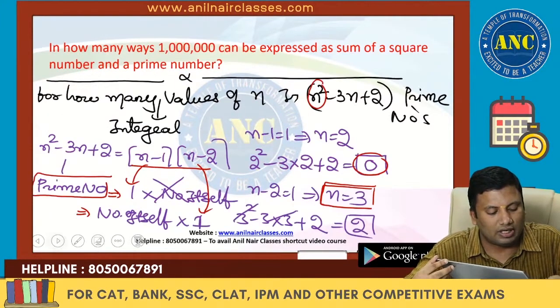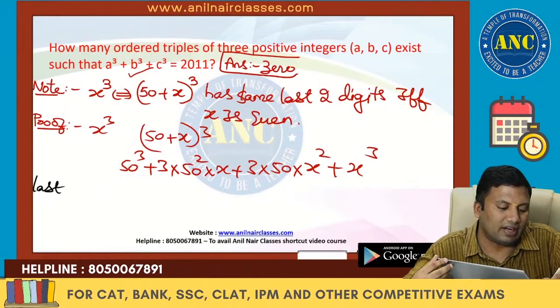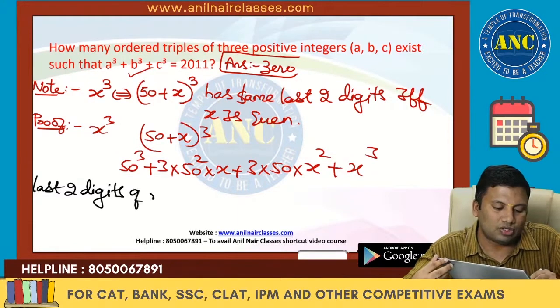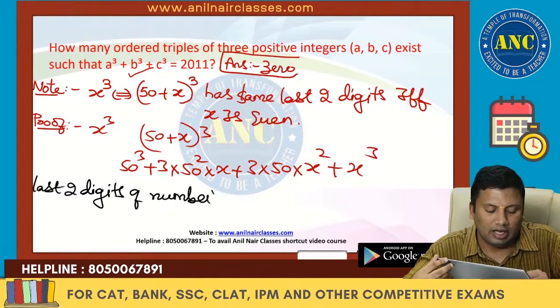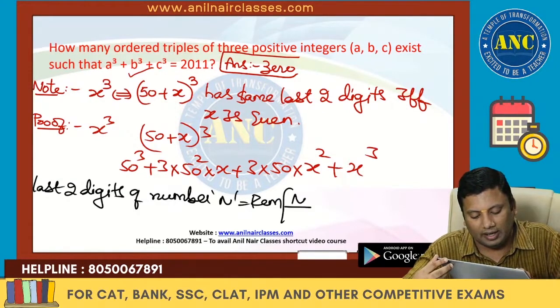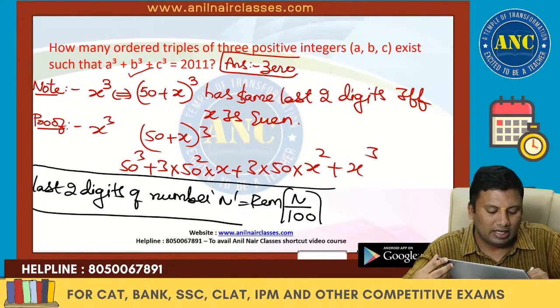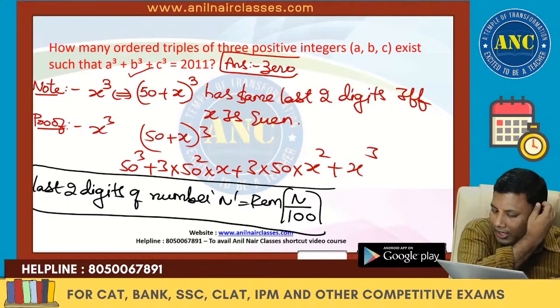Now listen carefully, sir. If you want the last two digits of any number, it is nothing but the remainder when you divide the number by 100.